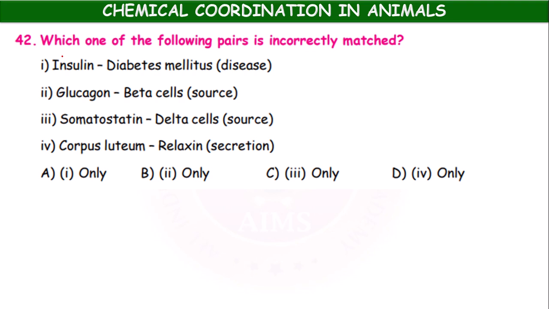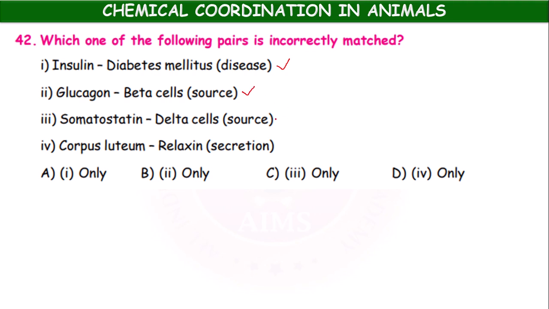Which is? It is the insulin, diabetes mellitus. It is correct. Glucagon. This is also correct.